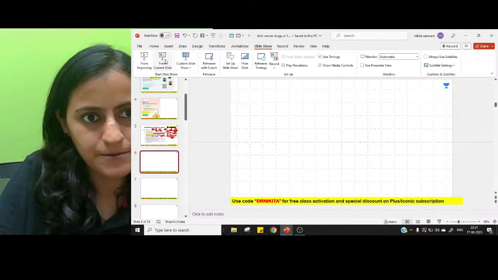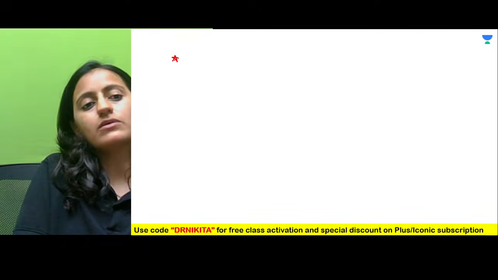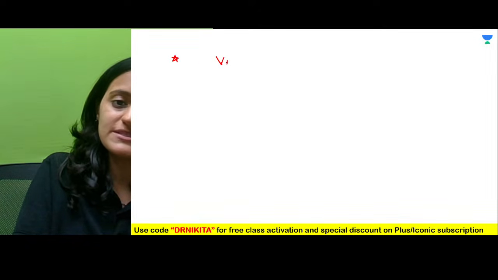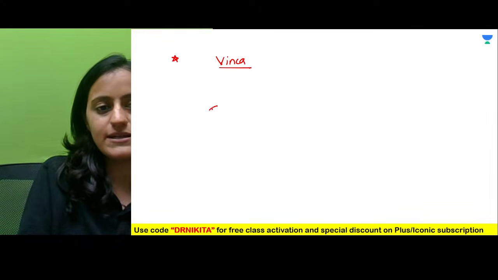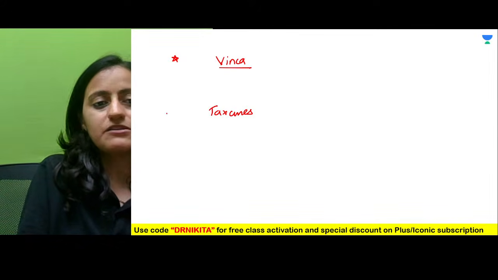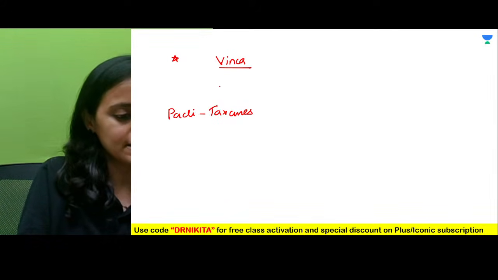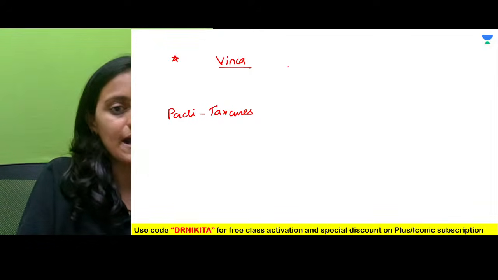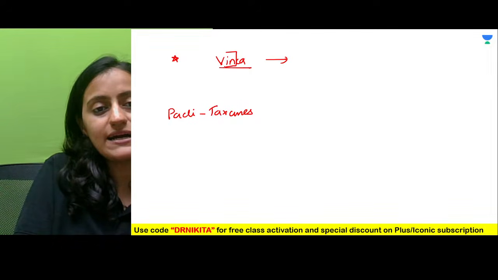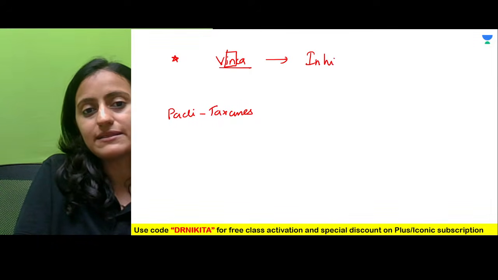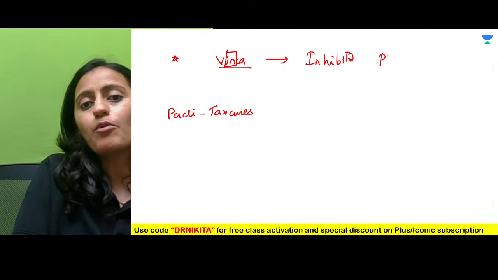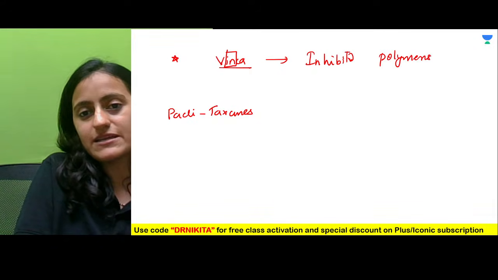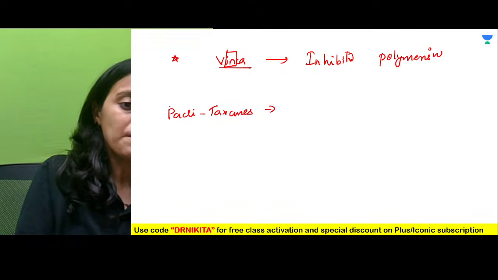Yes. So we were talking about the microtubule acting drugs. We have vinca alkaloids and we have taxanes, which includes paclitaxel. Absolutely. Remember that vinca is IN, it inhibits the polymerization.